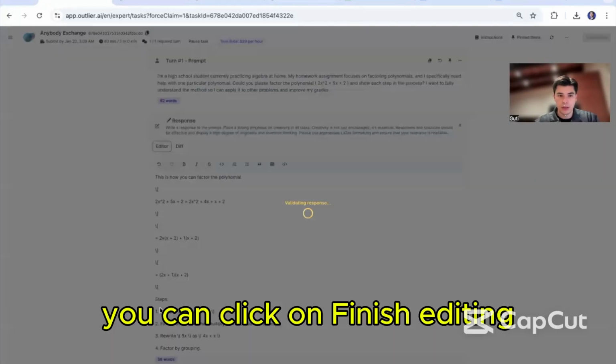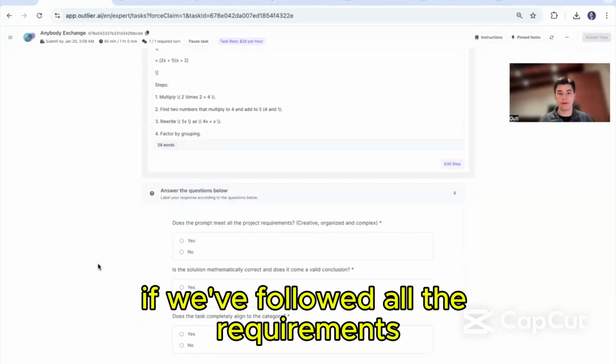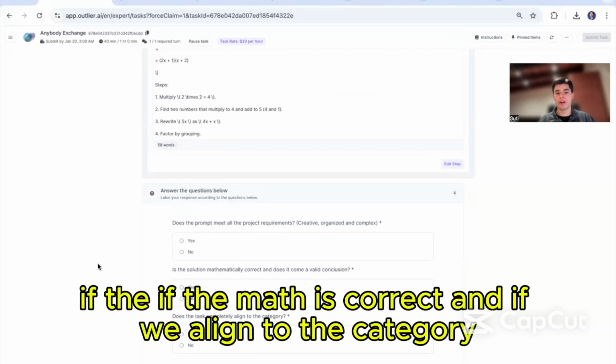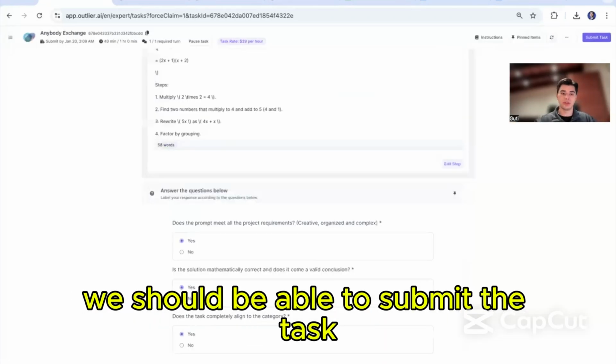We can click on finish editing, and once we click this, we need to answer these questions: if we've followed all the requirements, if the math is correct, and if we align to the category. Once we have answered all of this, we should be able to submit the task.